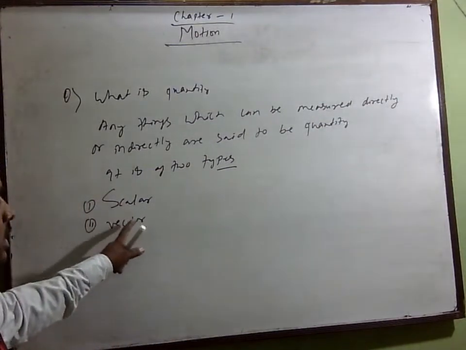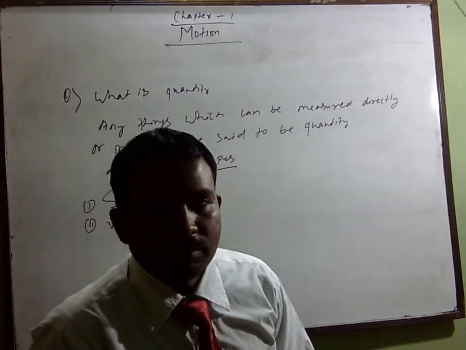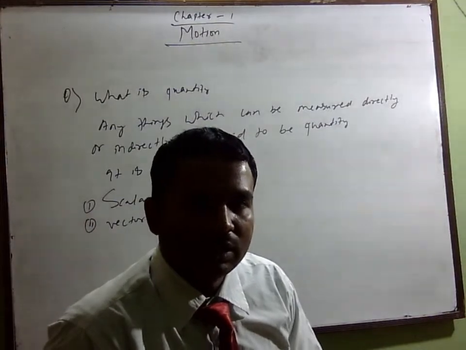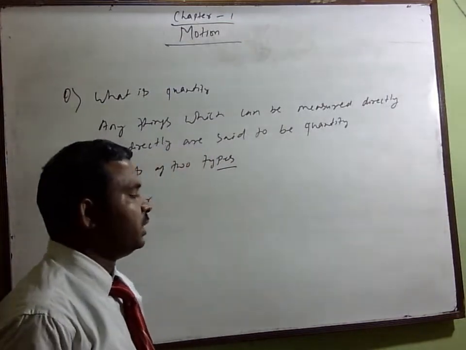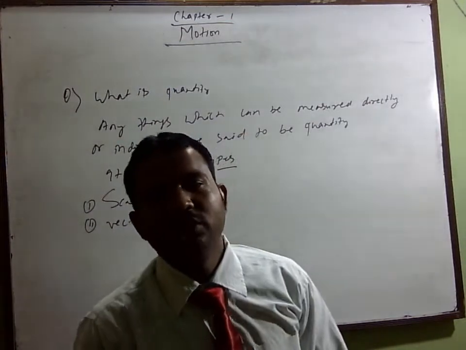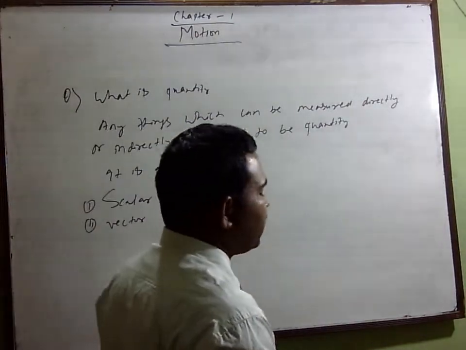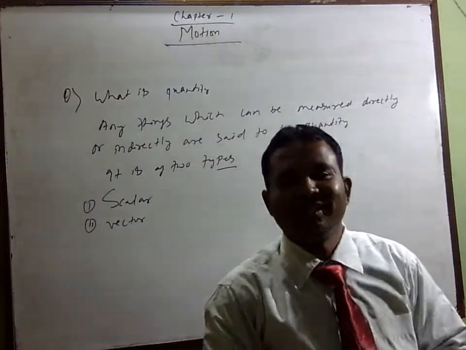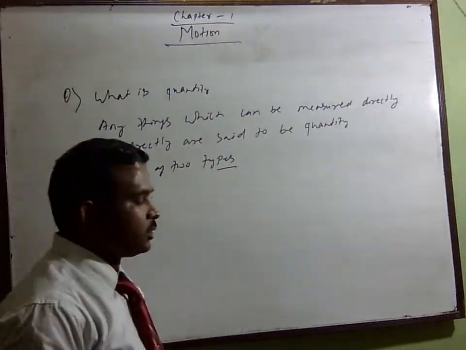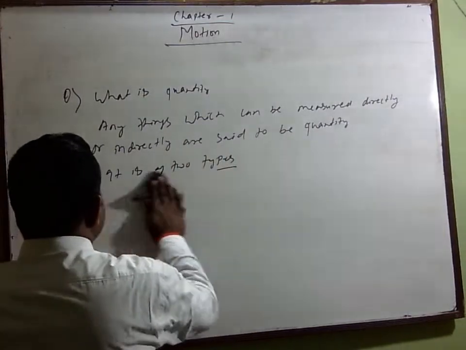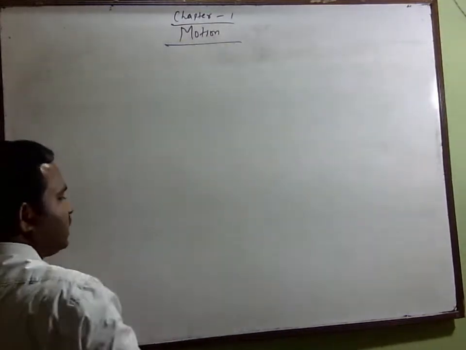But what is a scalar? A scalar means the quantity which has only magnitude but no direction. That we will know, but before that we have to know what is distance and what is displacement, and then we will know the quantities. After that we will discuss scalar and vector quantities.